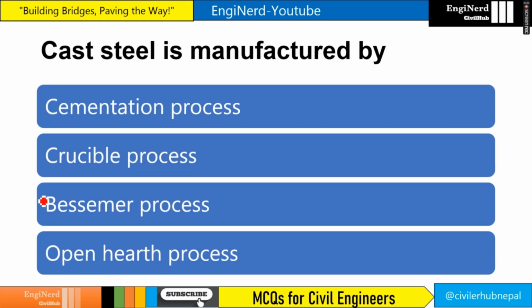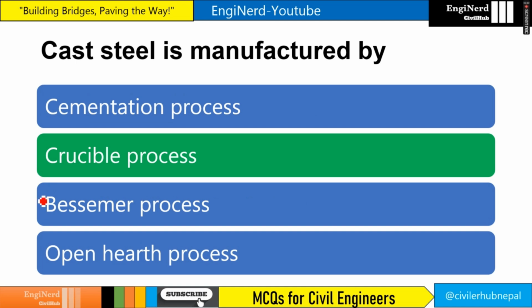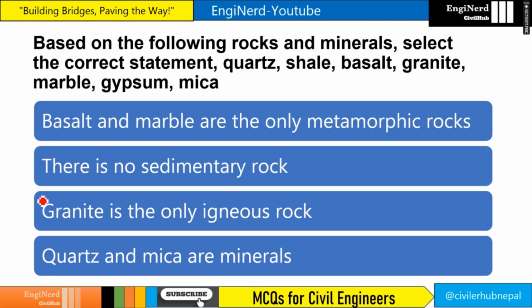Next, cast steel is generally manufactured by the crucible process, right? And the cementation process gives us what? Blister steel, right?